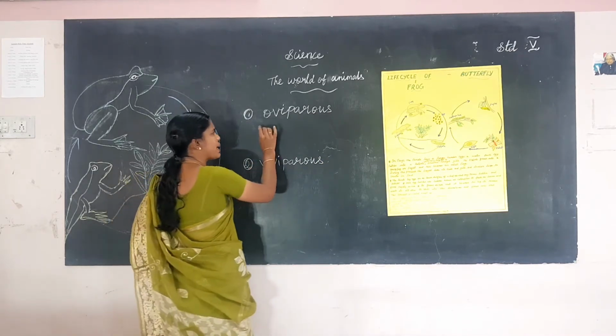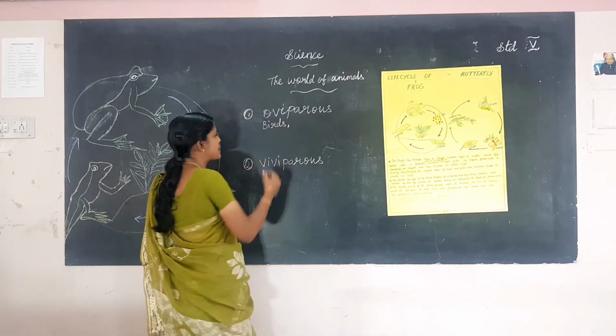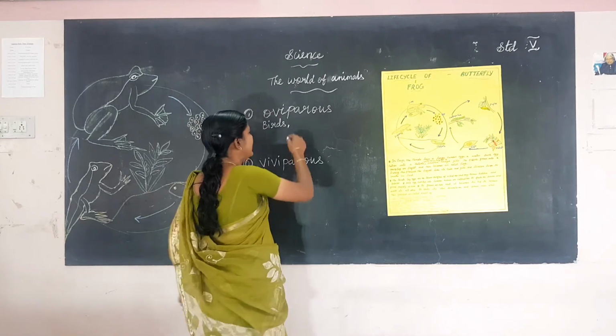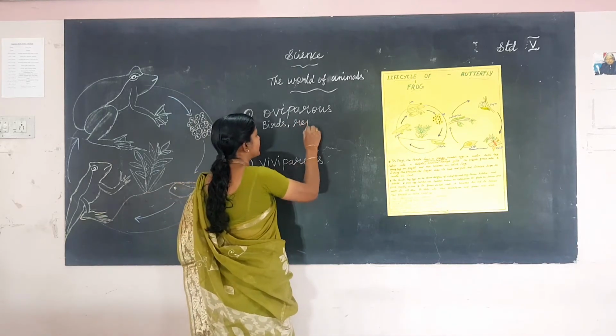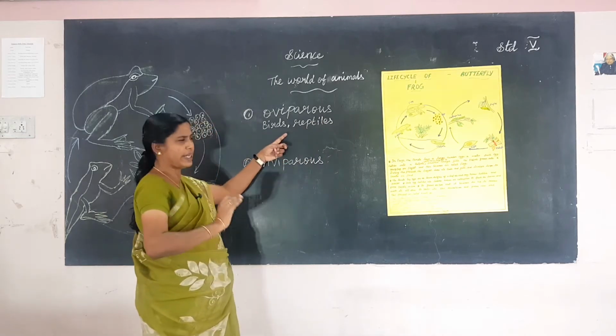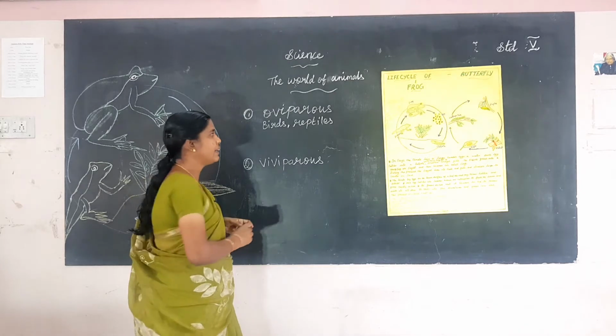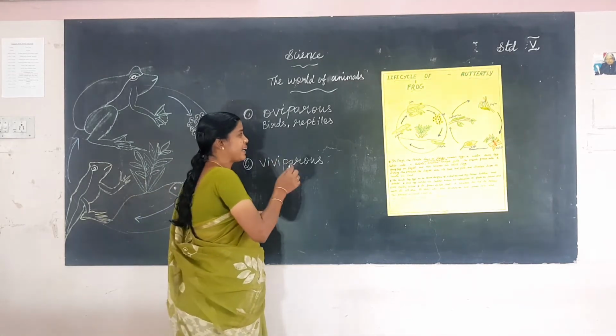Examples for the oviparous animals are birds, like the hen. Reptiles are also oviparous. Reptiles meaning ஊர்ந்து போகல ஊர்வனே தான், what do we call them? Reptiles. Examples for the reptiles are lizard, garden lizard and snake.